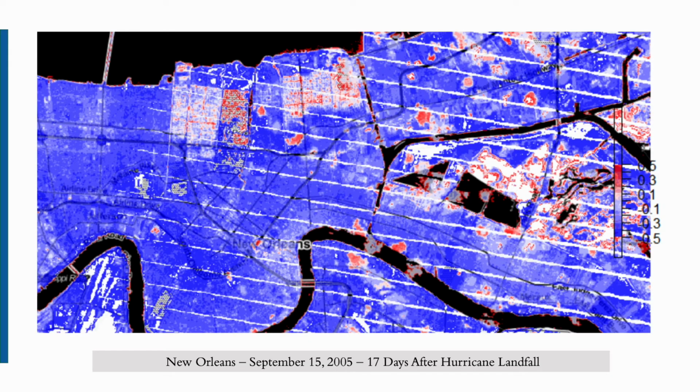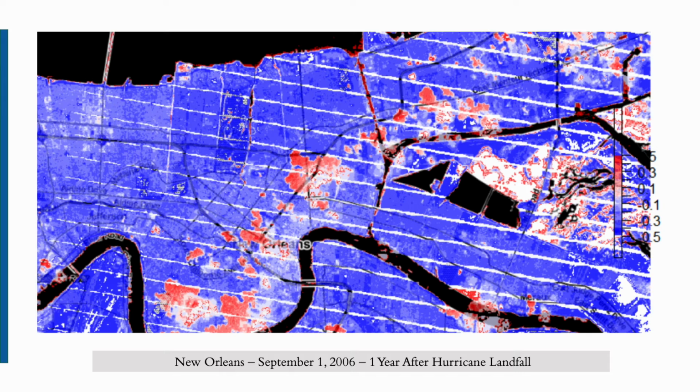This next scene is from September 17, 2005, 17 days after Katrina's landfall. Almost all areas, except for a few parks, are dry by this date. This final image is from September 1, 2006, 1 year after the storm. The areas shown here in red correspond fairly well to the areas of the city with the most poverty.